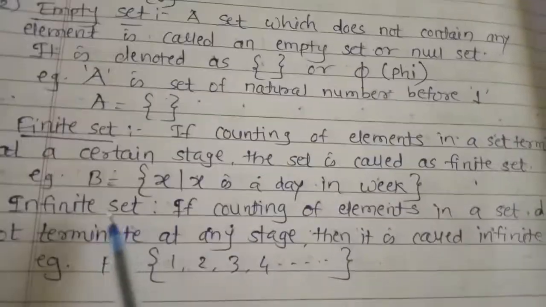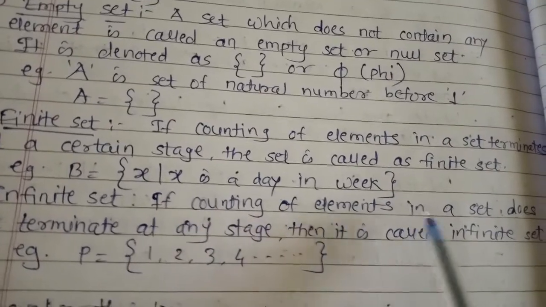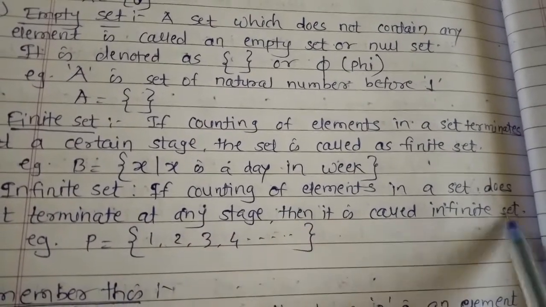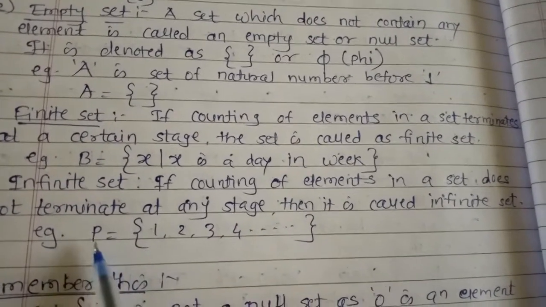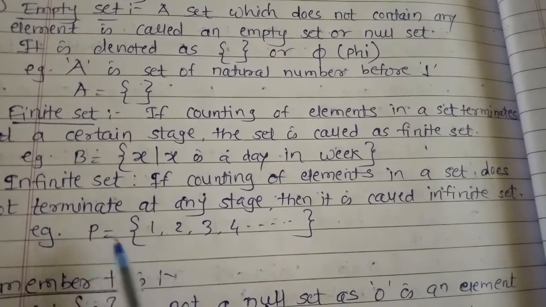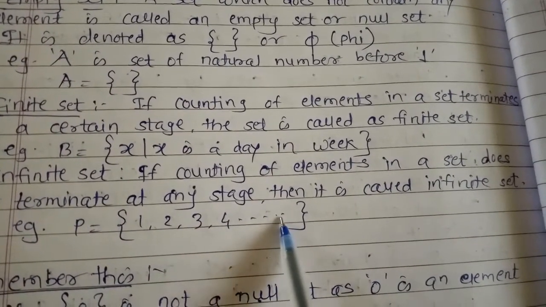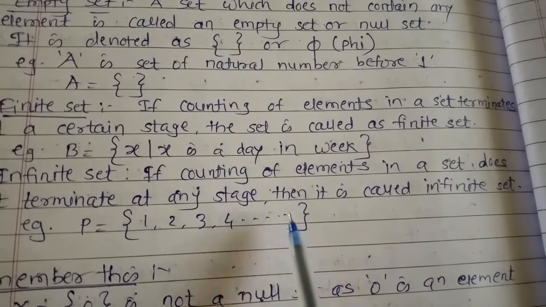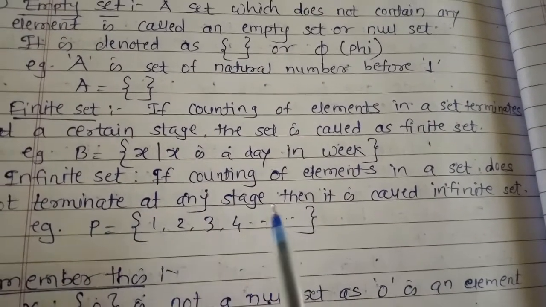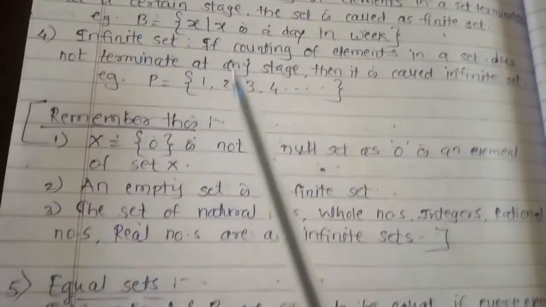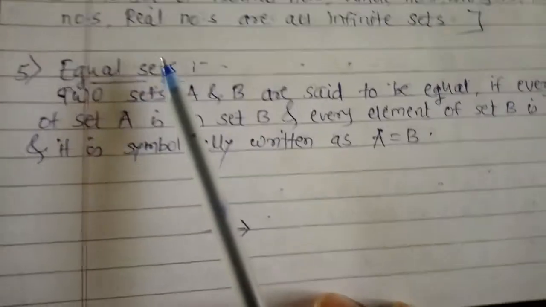Next one is the infinite set. If the counting of the elements in a set does not stop or does not terminate at any stage, then it is called an infinite set. Means you are given the set P is equal to 1, 2, 3, 4, dash dash dash. What is the meaning of this dash? It means the counting process does not stop, it is still continuing, and so this type of set is called an infinite set.